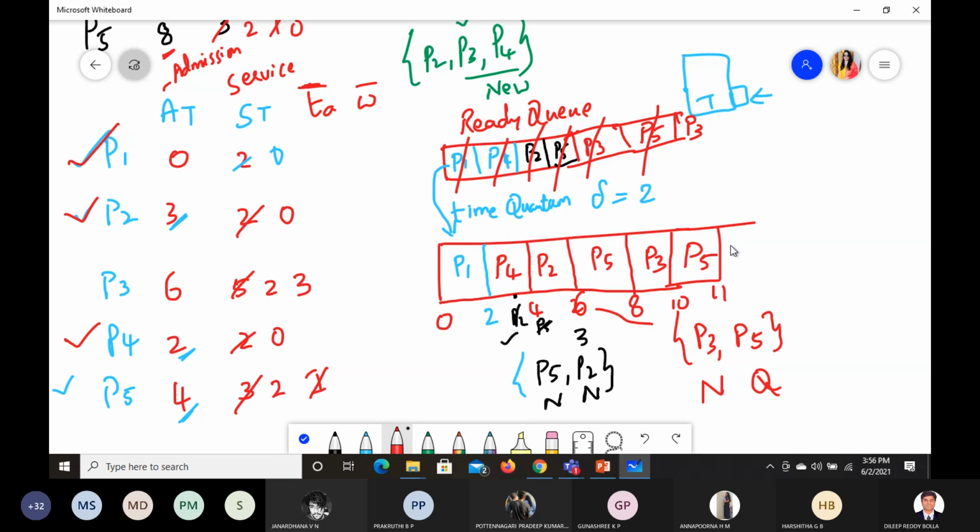So next is P3. P3 requires how much time? 3 it requires, 2 we are giving, so only 1 is left out. So 11 plus 2, 13. Again we need to enter P3 into the ready queue, and then it will get 1 second to complete, and it is done. So it becomes 14. At 14 it will complete.